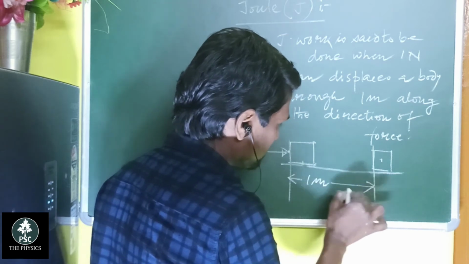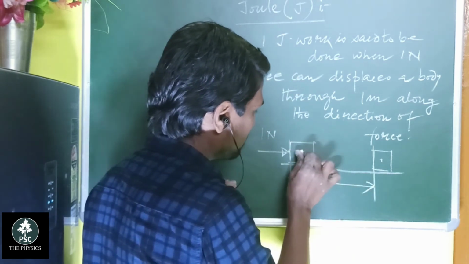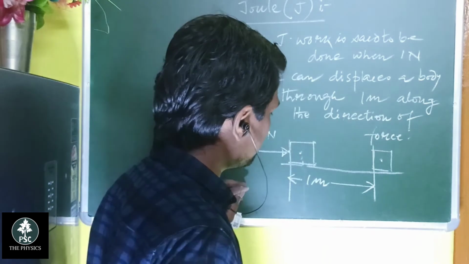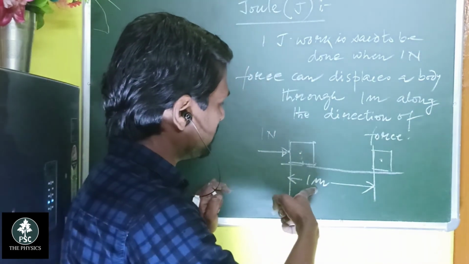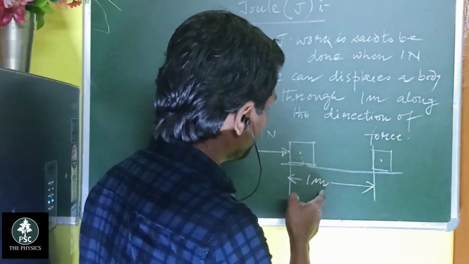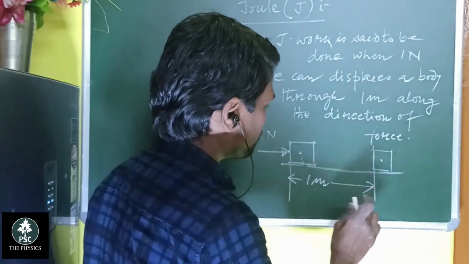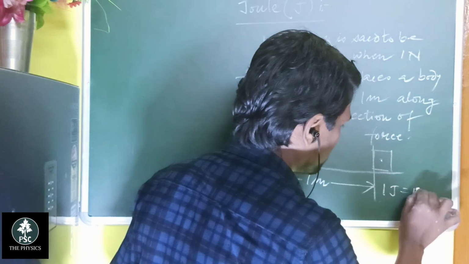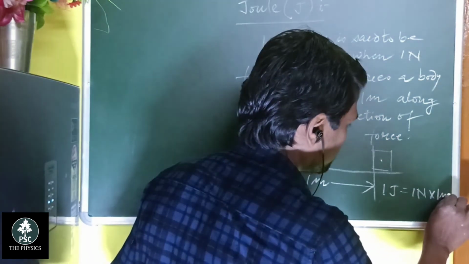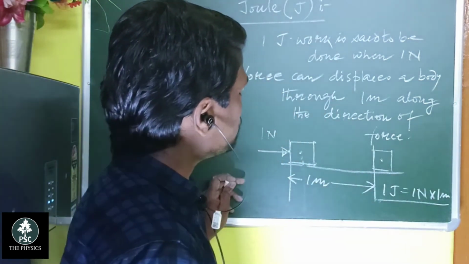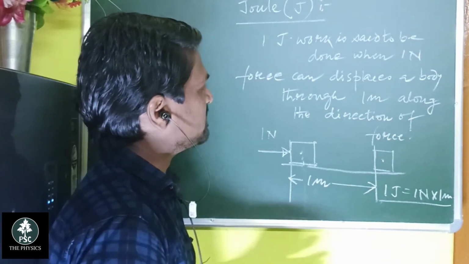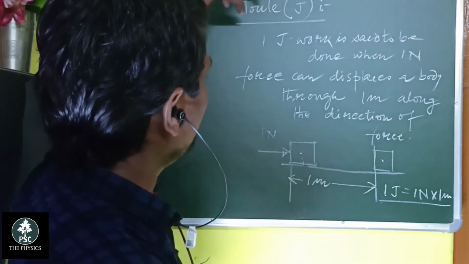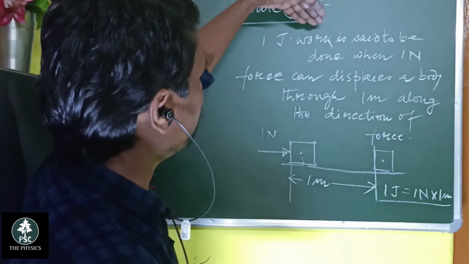If you take the center of gravity of the body, this is 1 meter and this is 1 Newton. Then you multiply them and get 1 joule. So 1 joule equals 1 Newton into 1 meter.